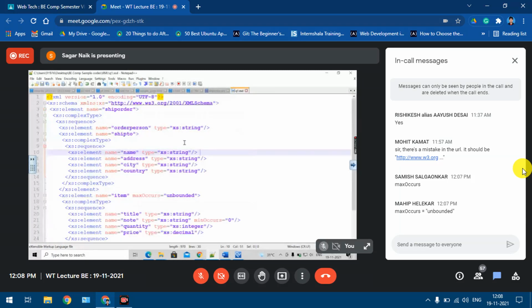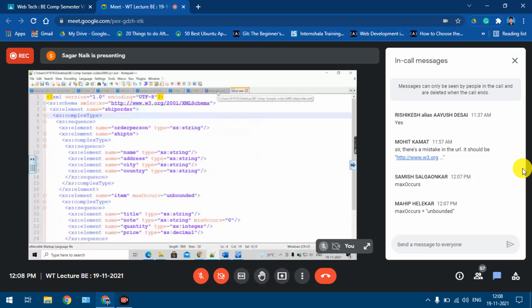There was some mistake in this attribute, right? So what is the thing? http colon slash slash www.w3.org. Fine. Okay. So this is my schema file, right?